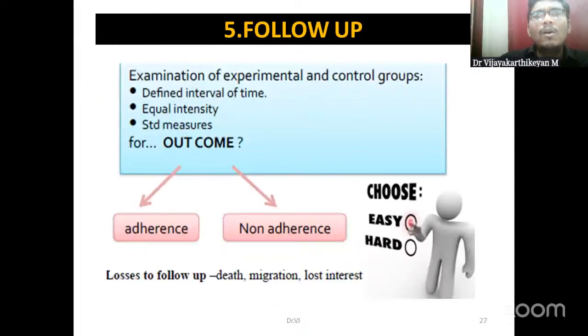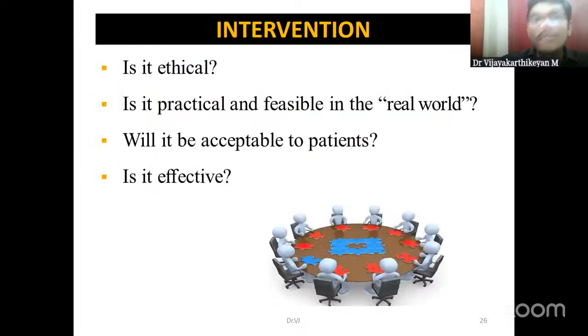We have to make sure that it is ethical to give this intervention. Feasibility is also very important, because we can decide that we can give this intervention, but whether it will be feasible to scale up into a larger population, whether they will follow it, whether it will be applicable, all of this has to be thought through before choosing an intervention. So this is what an intervention is.